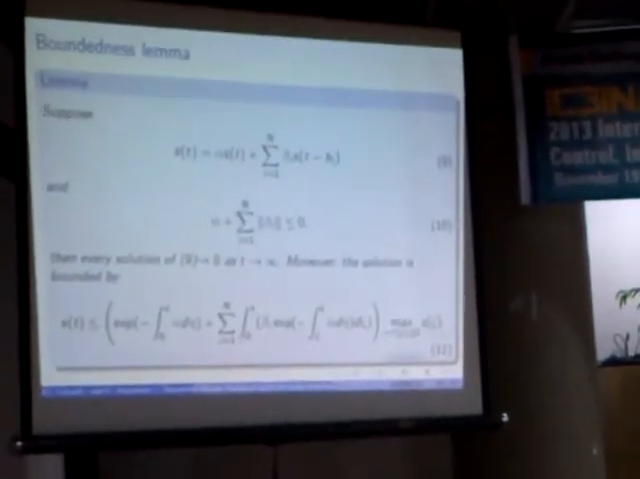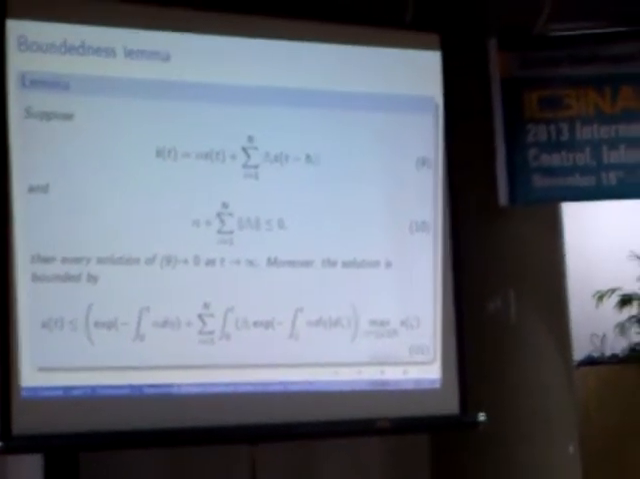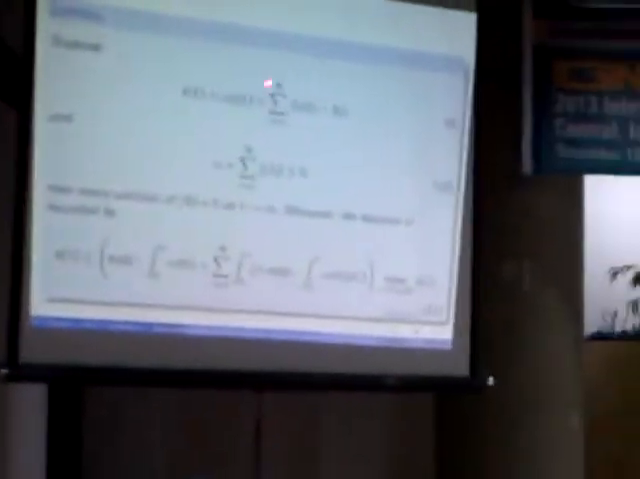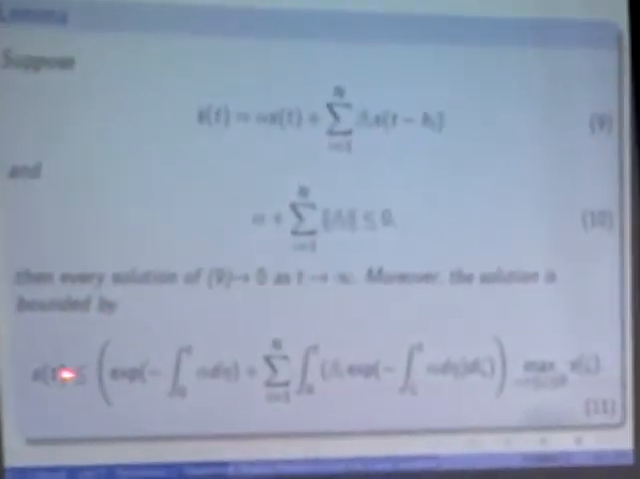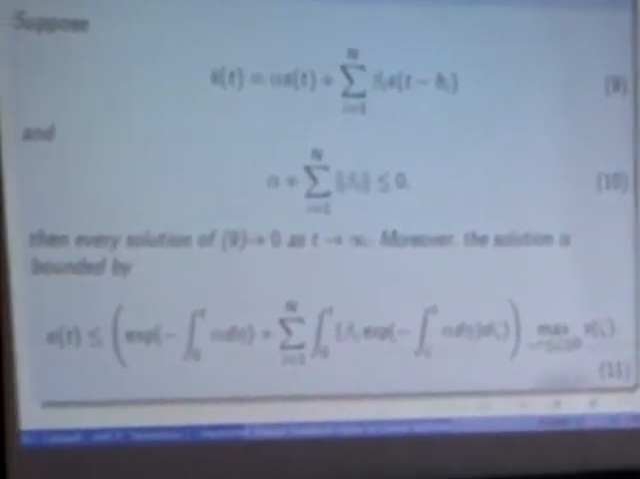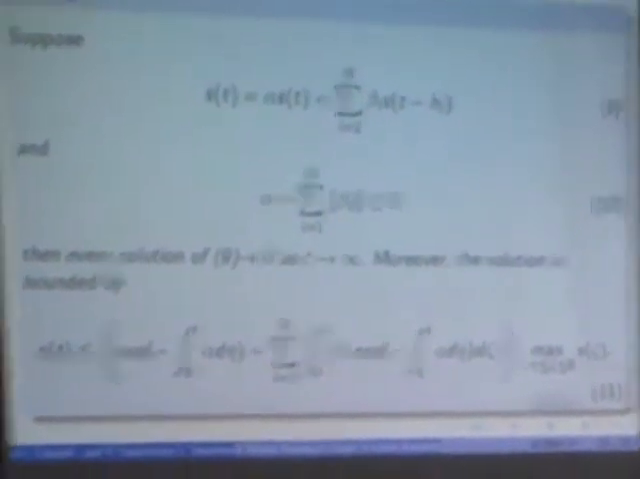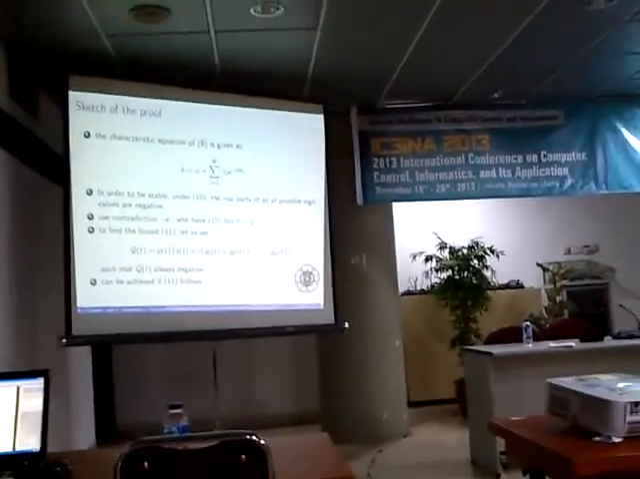So we propose this one; we call it the boundedness lemma. Here we assume that in this term, with this condition, the solution is like this. We can see that the solution goes to 0, and it is also exponentially and asymptotically stable. The proof is quite lengthy, so I made only a sketch of the proof.